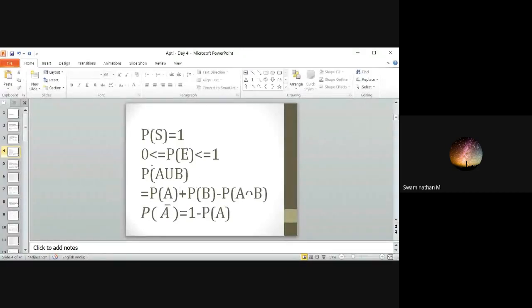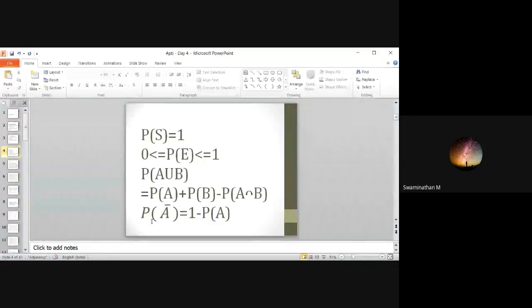Probability of A union B is equal to P of A plus P of B minus P of A intersection B. This is again a formula in probability. A and B are two different events.